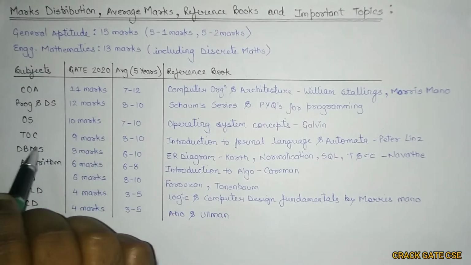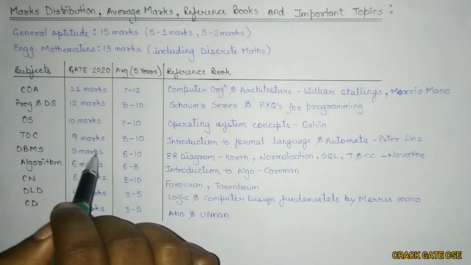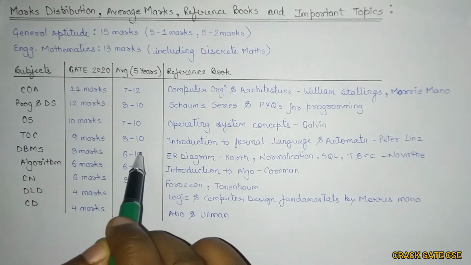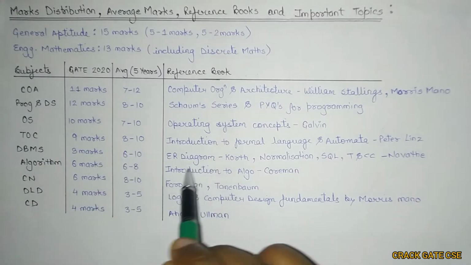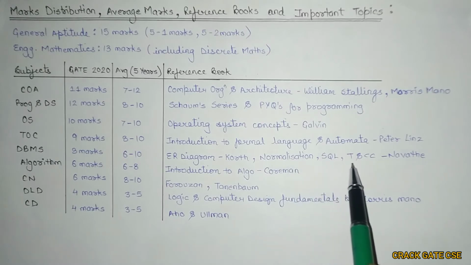And so this DBMS is for 8 marks in GATE 2020. The average weightage is 6 to 10. For ER diagram, the best book is by Korth, for normalization, SQL, and transaction and concurrency control.